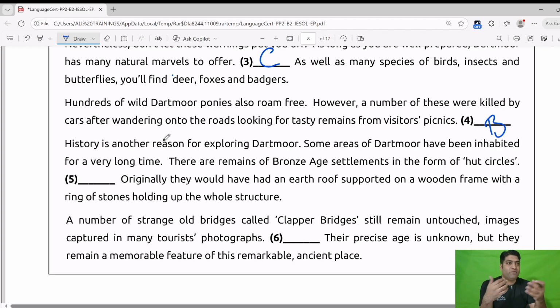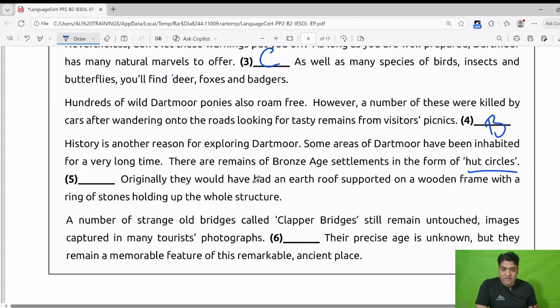People also visit Dartmoor Park because they want to know about the history, because there had been some inhabitants a very long time ago. There were people who used to live here. The remains of the Bronze Age. This is called the Bronze Age, and they can find remains there in the form of hut circles. Hut circle is a term. So we have already read something about a term. We had the option about a term.